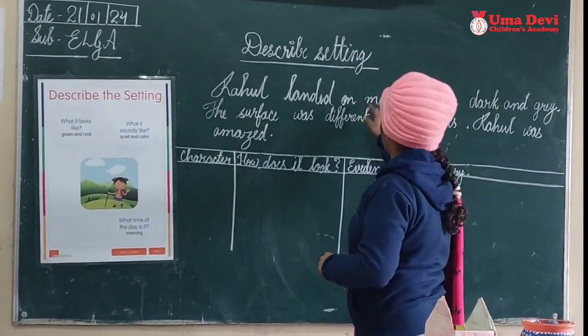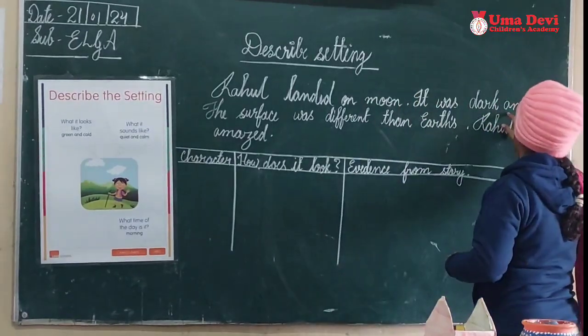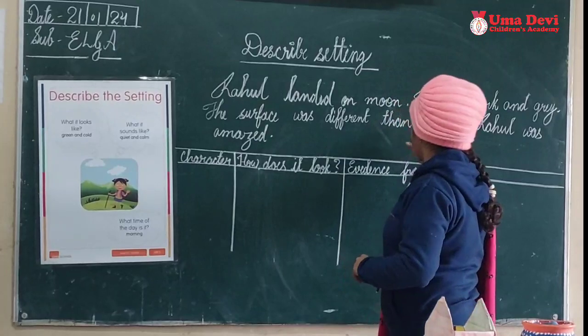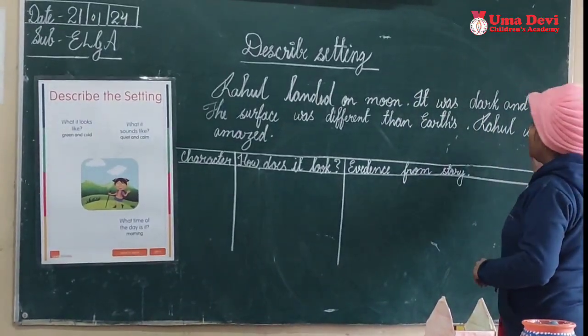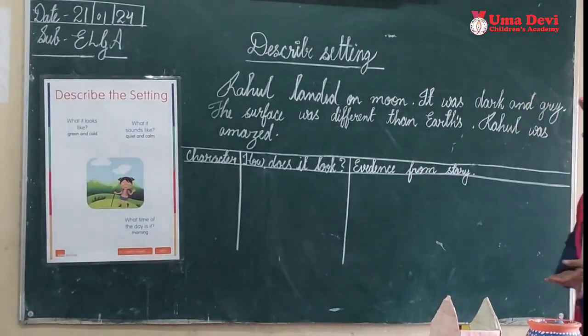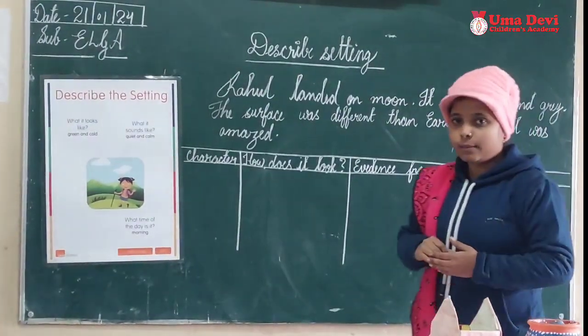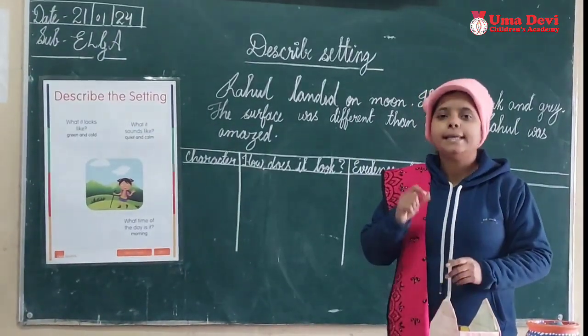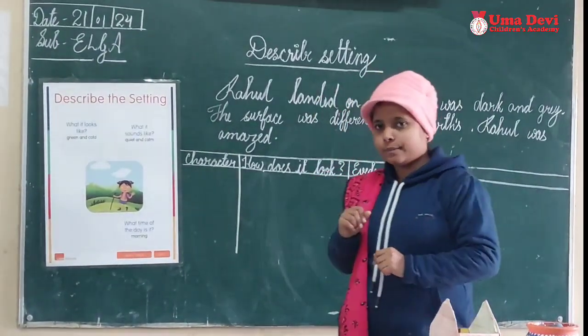Rahul landed on the moon. It was dark and grey. The surface was different than Earth's. Rahul was amazed. Now you have read this story. Yesterday and last time we learned about character traits, so can you tell me who is the character here? Yes, Rahul is the character here.